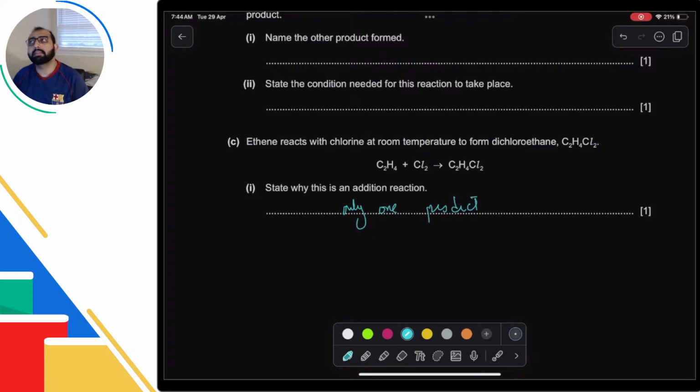Positional isomers' naming, I would not suggest you spend too much time on that. You should be able to draw them, but don't spend too much time on naming. How many significant figures for moles? As many as they have given, try to write up to that. If they don't say, you should find minimum 3 significant figures.